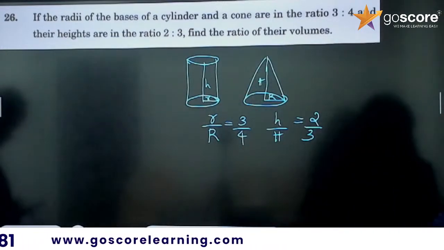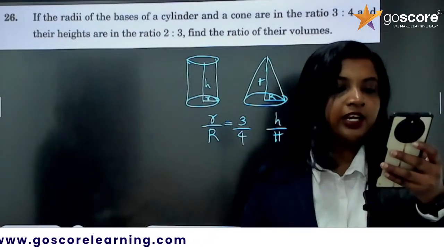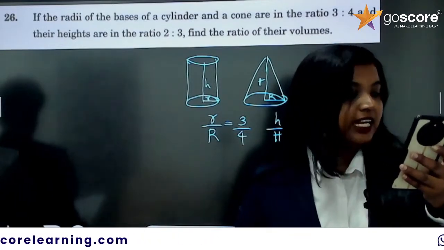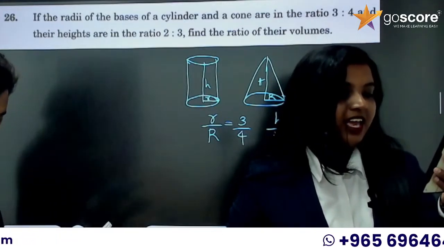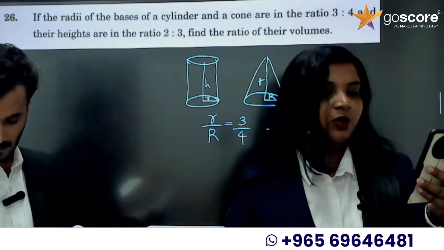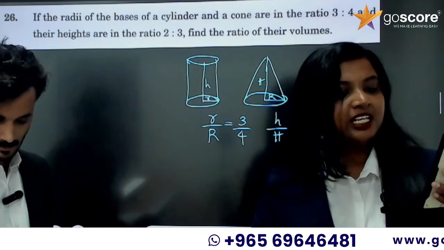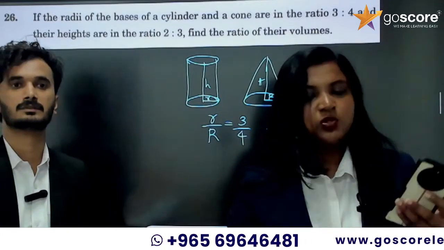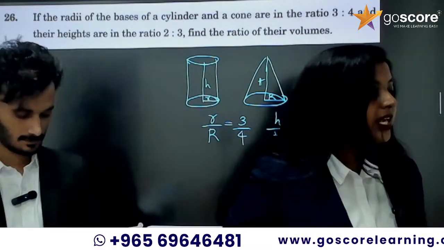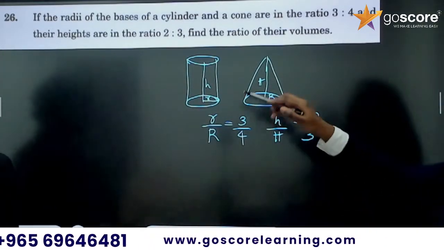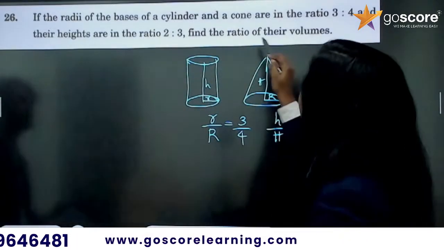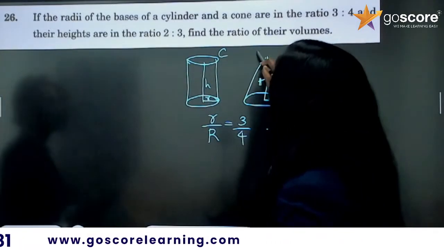Many of you are commenting. Yeah, I did a silly mistake. Okay. My answer is 8:9. Rajana commented the answer as 8:9. Okay, is the answer 8:9 or 9:8? Which one is correct? Okay, so we need to find the radii. Here it is given the radii of the base of the cylinder and cone. So first cylinder and then cone.